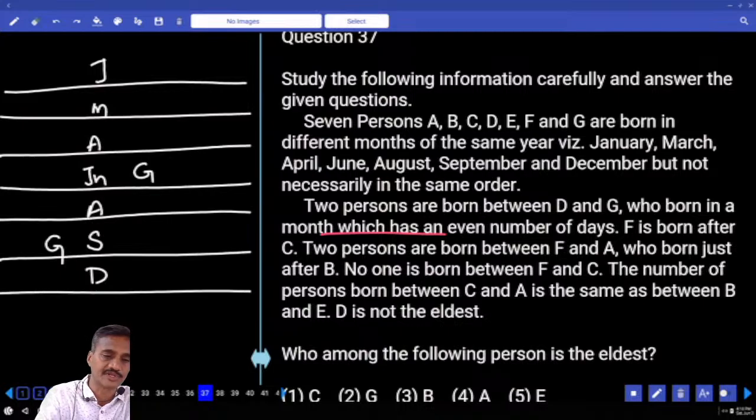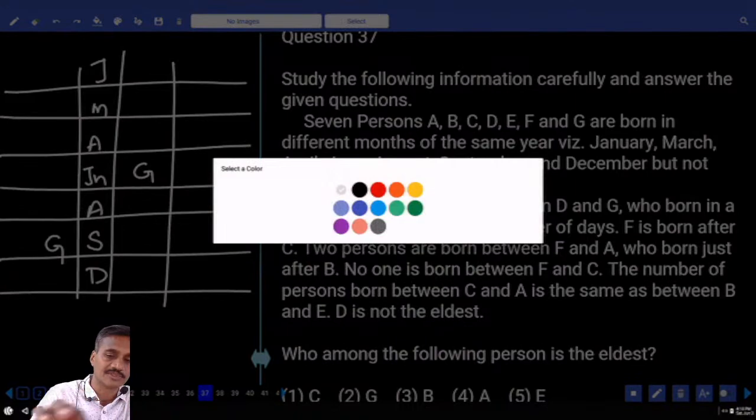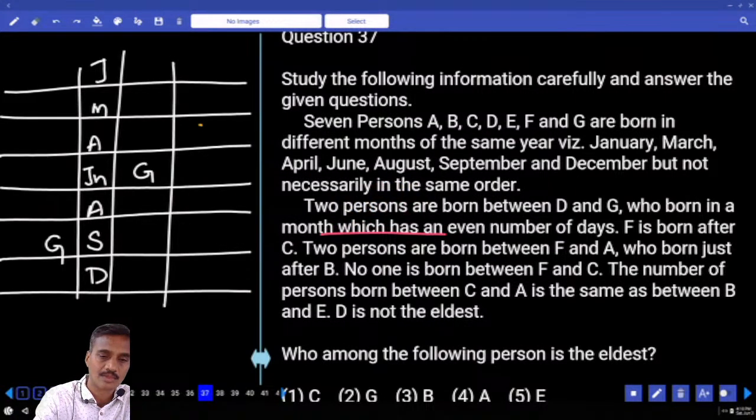April, June, and August, September, and December. Any possibilities on the diagram? There are 3 different possibilities. Now G can be in the month of April as well. Then there are 2 persons between D and G. G born in a month which is even. Now 2 persons between D and G. In this case D can be either here or here, 2 possibilities. Now in this case D must be here.